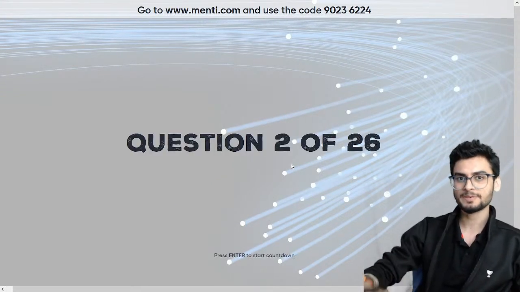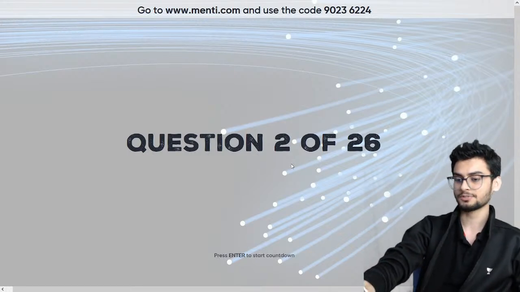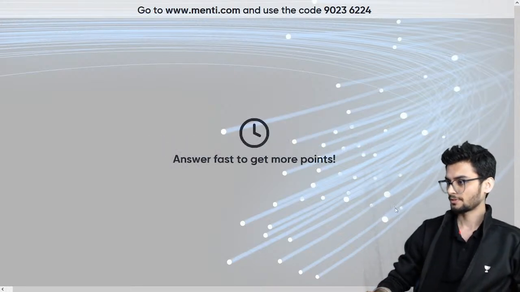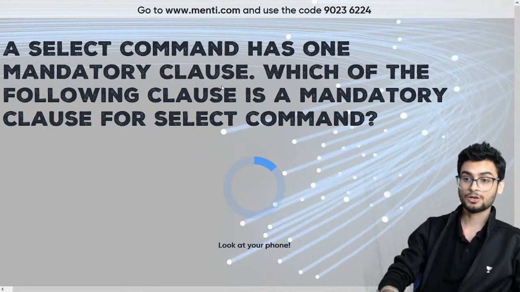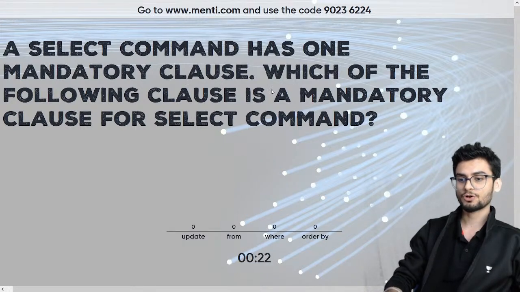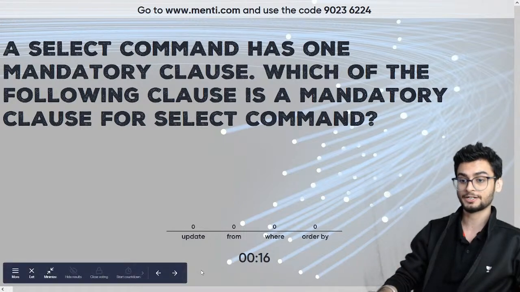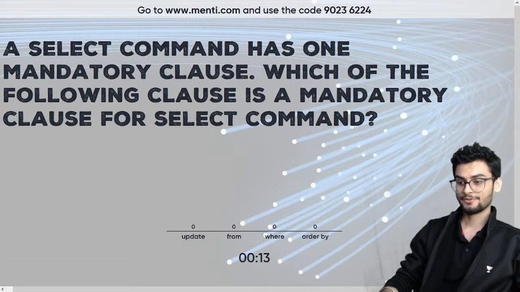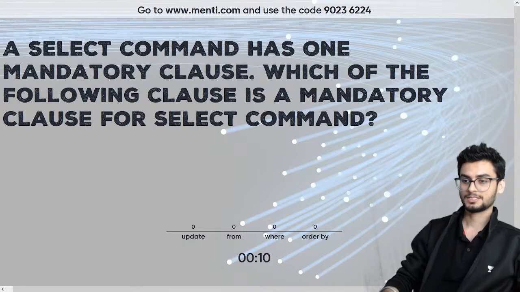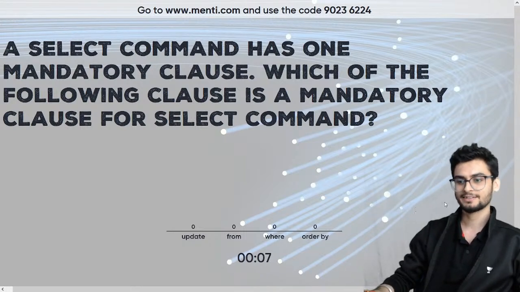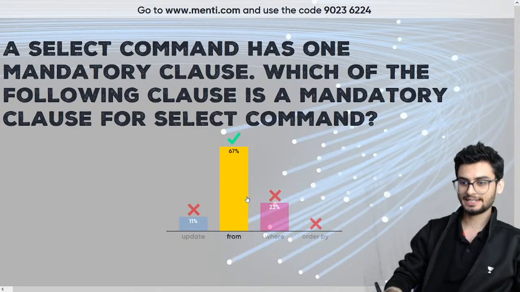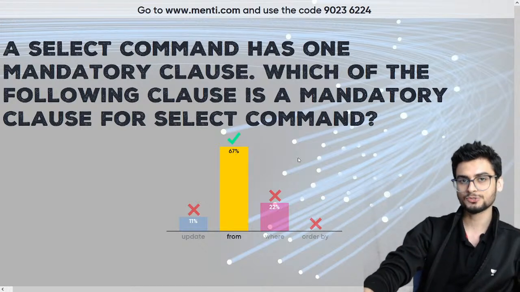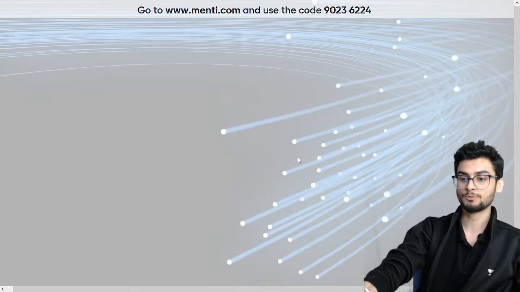You will see the leaderboard. बीच बीच में आपको leaderboard दिखता रहेगा probably after every 2 or 3 questions. Let's see question number 2. A select command has one mandatory clause. Clause का मतलब होता है word या command. Which of the following clause is a mandatory clause for select command? कौन सा command आपको डालना ही पड़ेगा अगर आप select command यूज कर रहे हो? Update, from, where और order by. जब भी हम लोग select यूज करते हैं साथ में एक और word यूज करते हैं. You have to select that word. So yes, 6 people have given the right answer, 67%. Okay. From command आप यूज करते हो, कहां से आपको चीजें सेलेक्ट करनी है? तो जनरली हम लोग टेबल मेंशन करते हैं वहां पर.